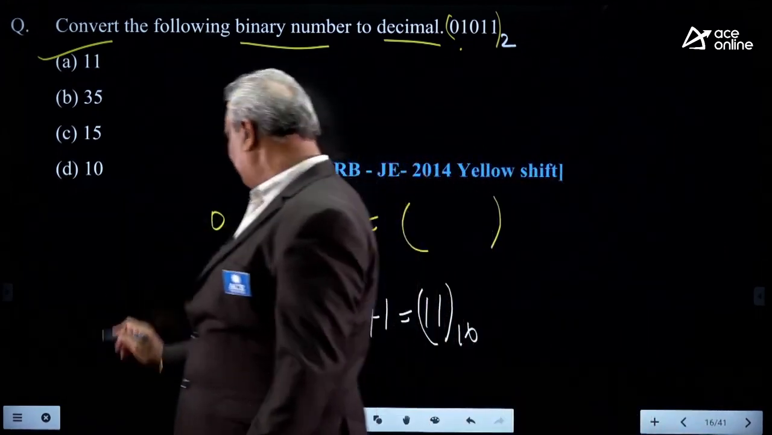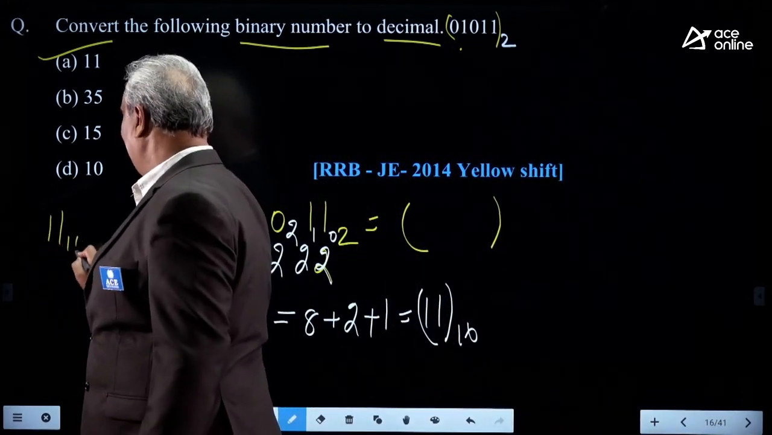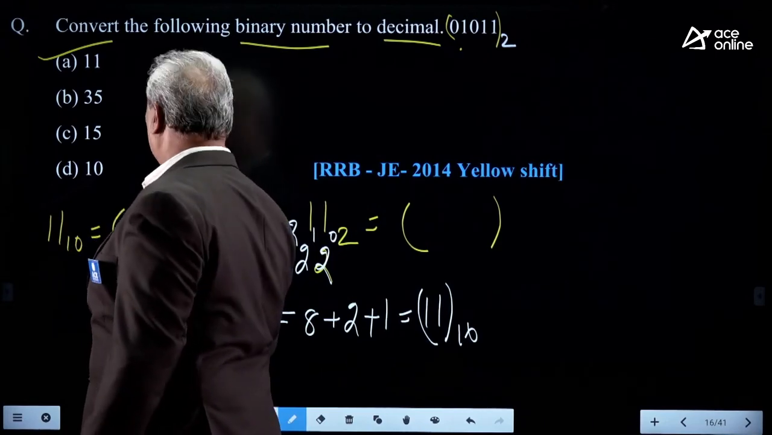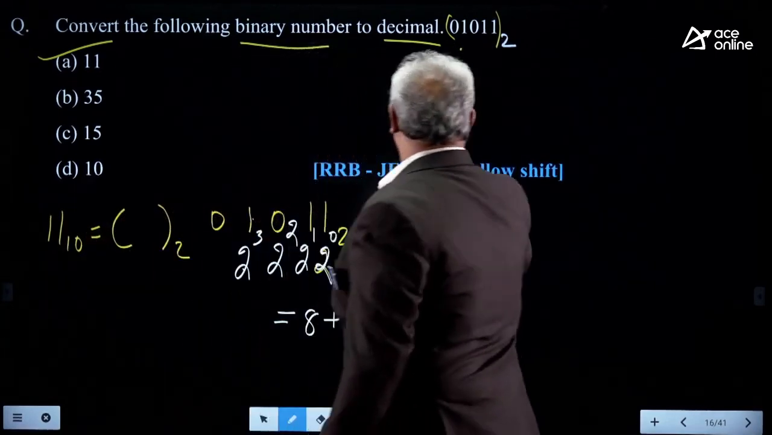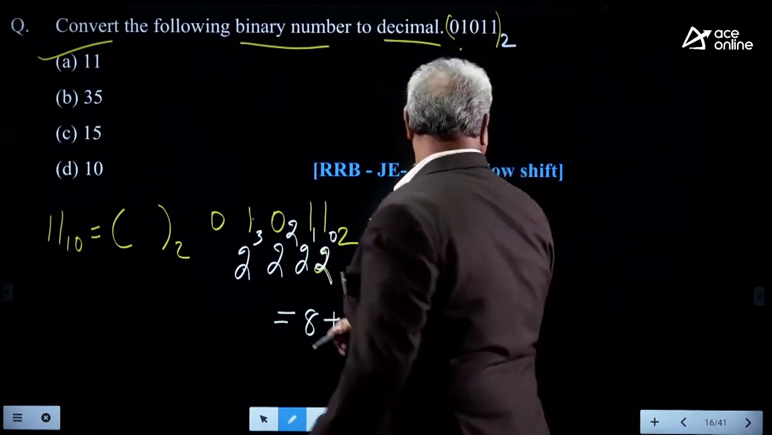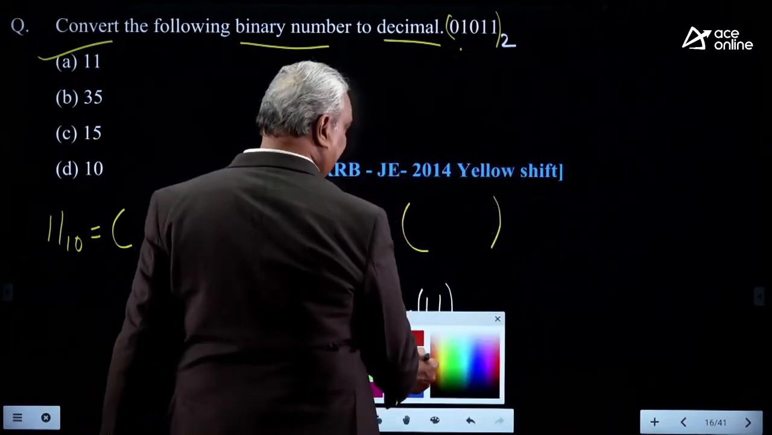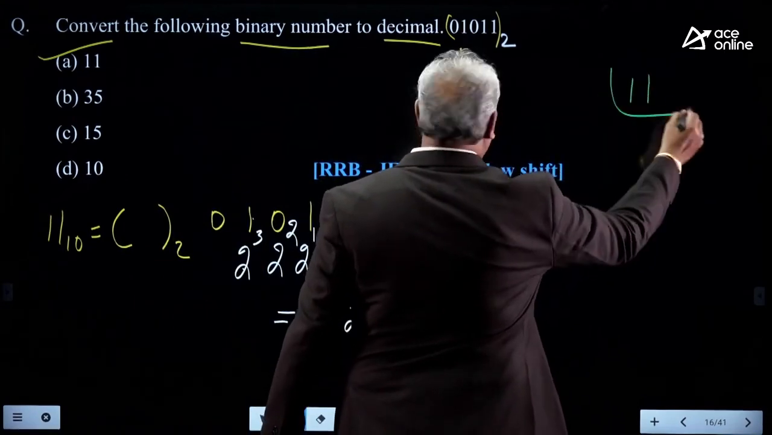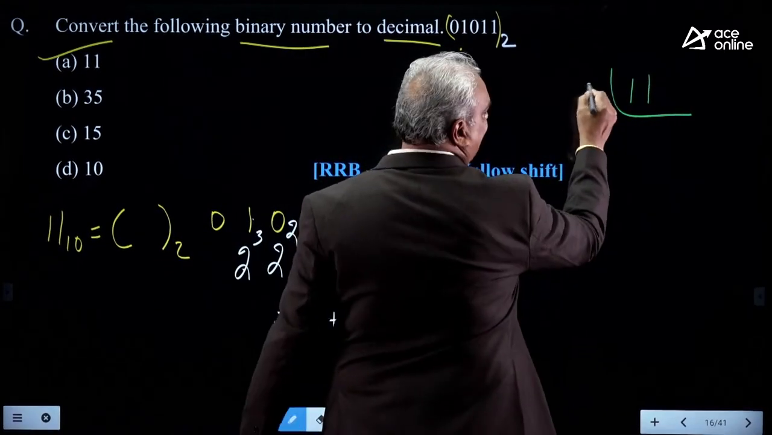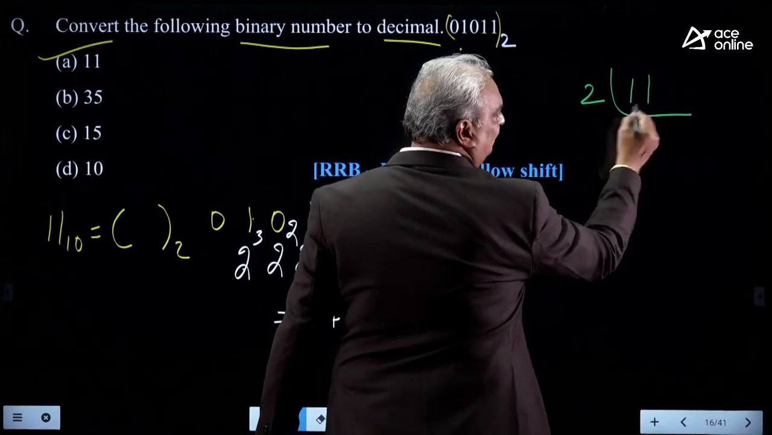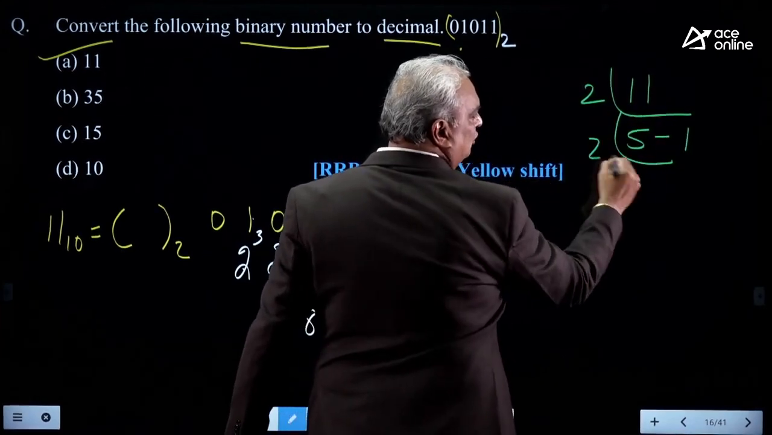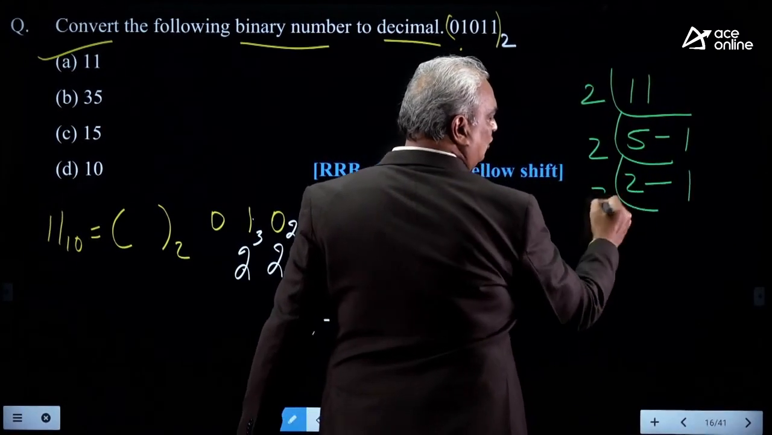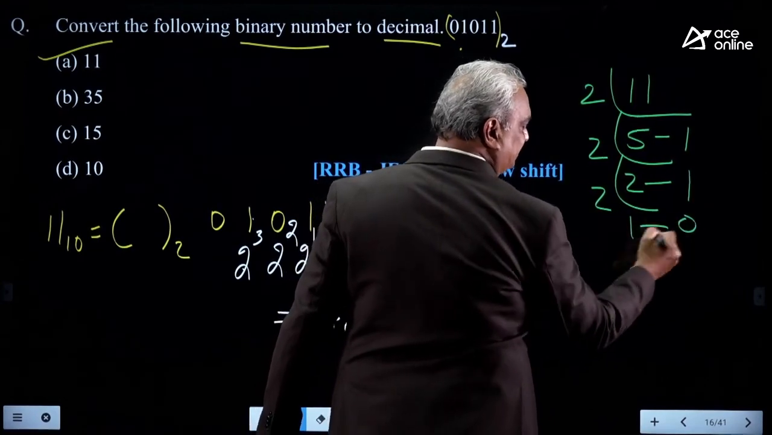Here, convert 11 decimal to binary. Our answer must be 01011. Look here. Given value is 11. Divide this with the target system base, which is 2. 2 5s are 10, remainder 1. 2 2s are 4, remainder 1. 2 1s are 2, remainder 0.